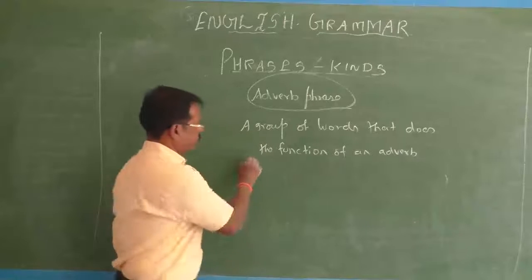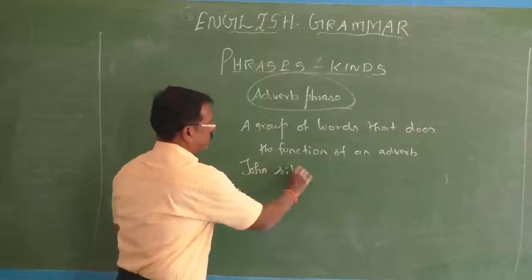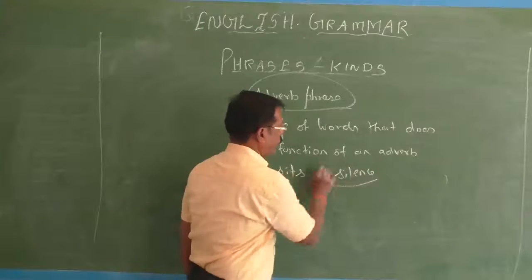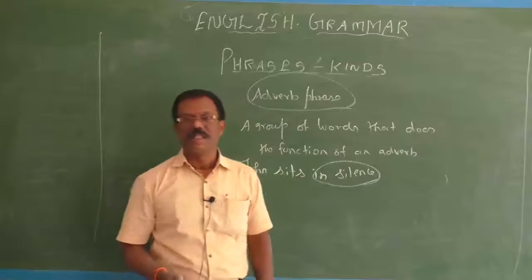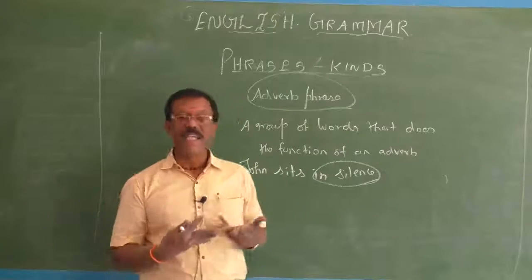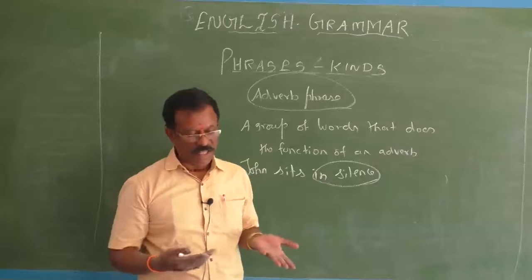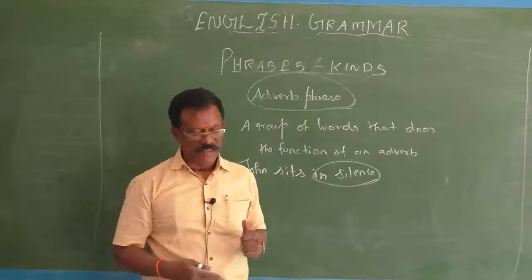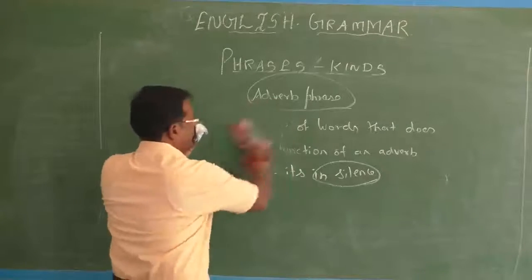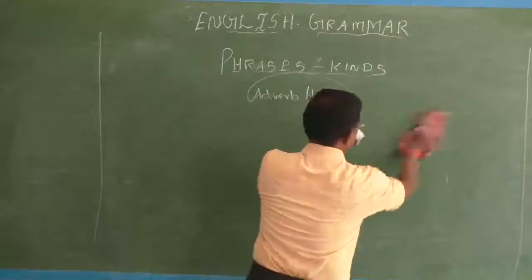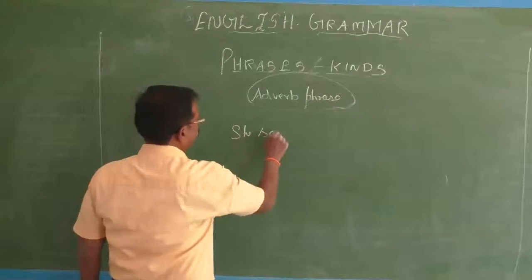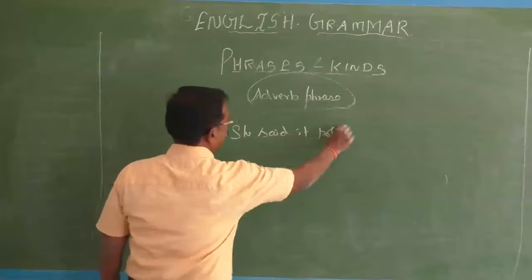Okay, see, John sits in silence. How he sits: in silence is an adverb of manner. Okay. John sits silently. That is, instead of silently, you can say John sits in silence. She said it politely. One more example I will give you for an adverbial phrase. She said it politely.